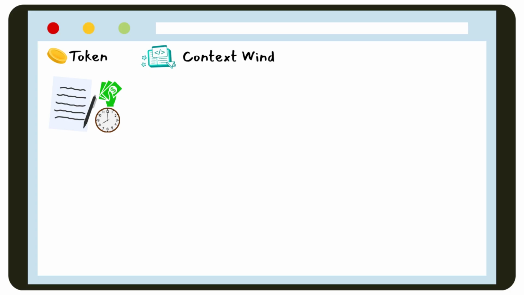So let's start with the words you'll see the moment you step into real development work. A token is simply a piece of text that the model understands, and it's also the unit you pay for. Anytime you run summarization or feed long conversations into a model, tokens determine the cost and the time it takes to respond. That naturally leads into the context window, which is the model's temporary workspace. It decides how much information the model can hold onto within a single request. A 16,000 token model can read a few pages. A 1 million token model can process entire books.